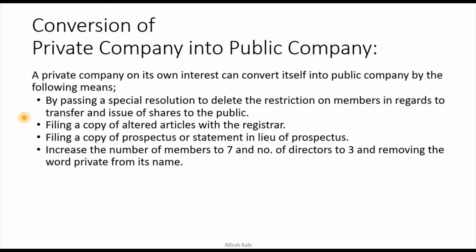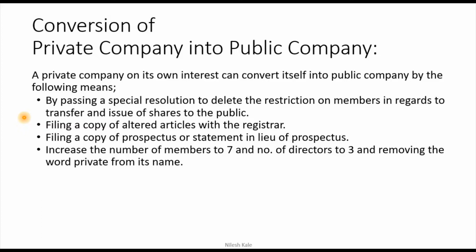So the private company on its own interest can convert itself into public company by the following means. Following are the four ways through which a private company can be converted into public company. Number one, by passing a special resolution to delete the restriction on number of members in regards to transfer and issue of shares to the public.